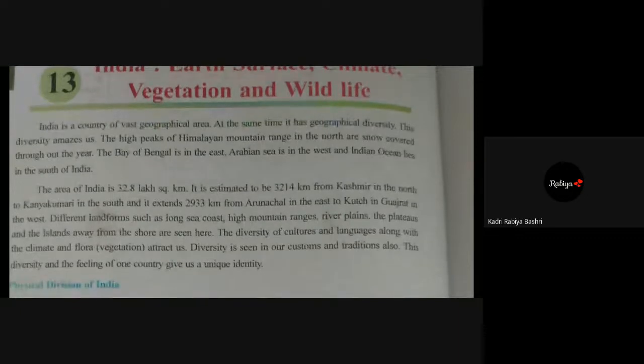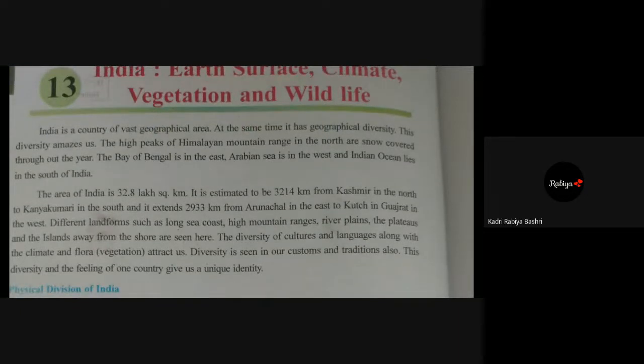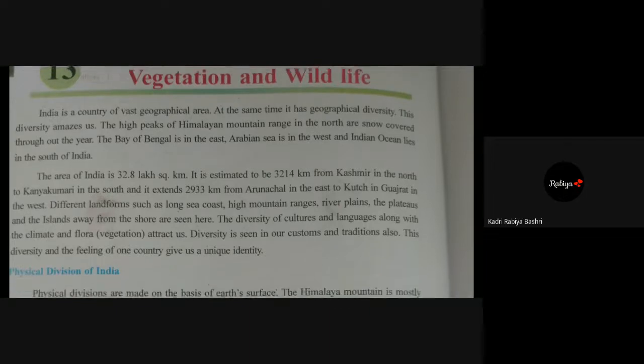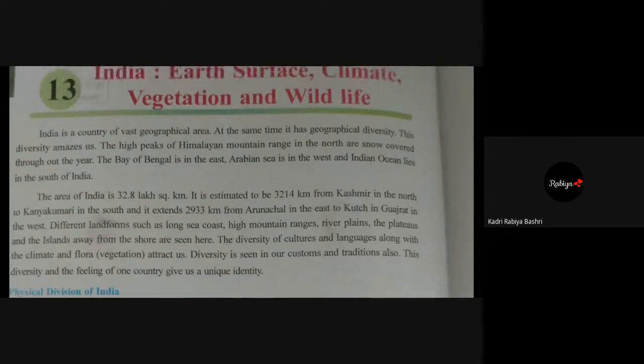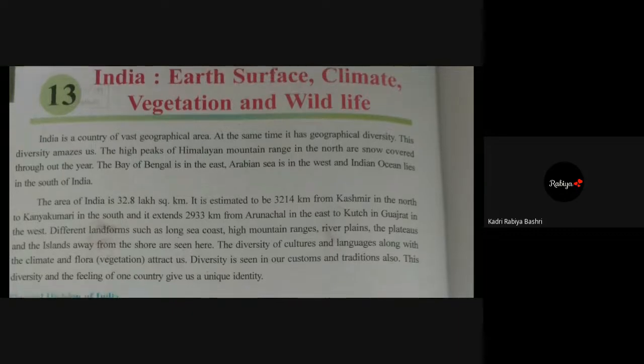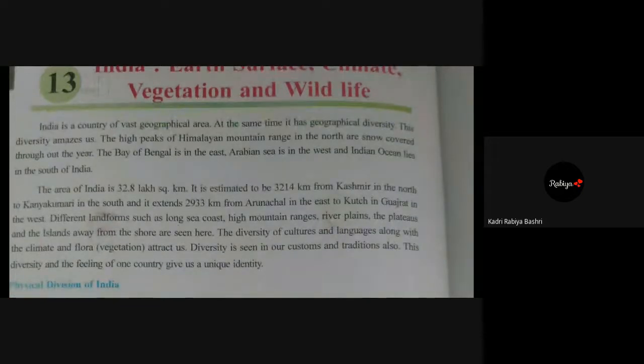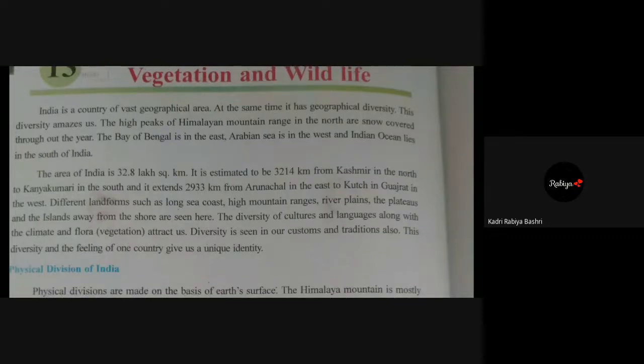Not only that, the area of India is 32.8 lakh square kilometers, and it extends from Kashmir in the north to Kanyakumari in the south, and 2,933 kilometers from Arunachal Pradesh in the east to Gujarat, Kutch in the west.